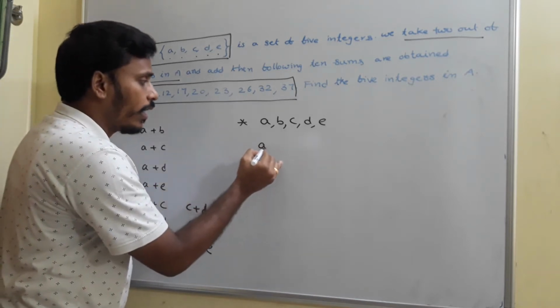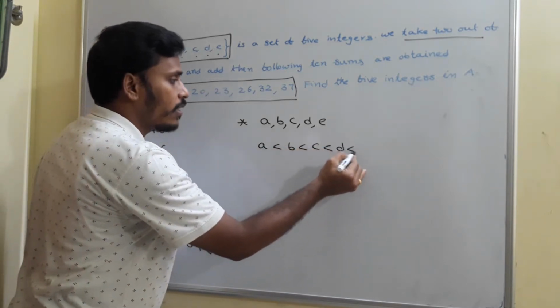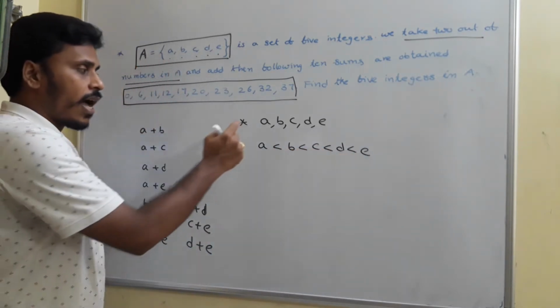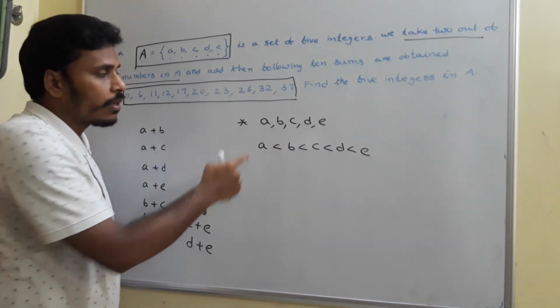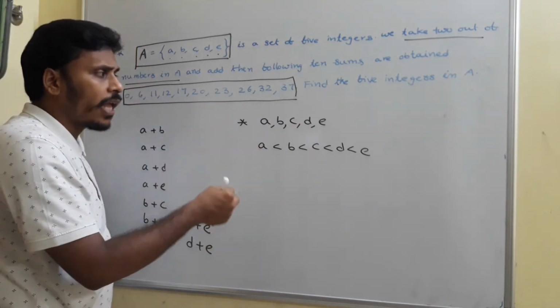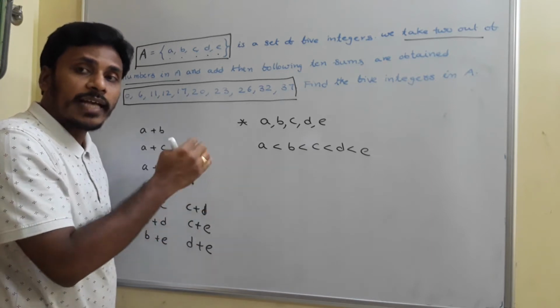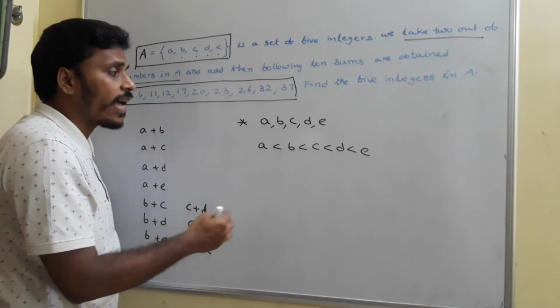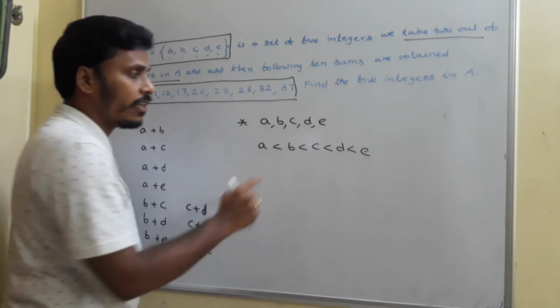Suppose those 5 numbers are in this order: A less than B less than C less than D less than E. I have 5 numbers A, B, C, D, E. For sure there is an order. These 5 numbers are integers, so there is a chance to arrange those 5 numbers in ascending order. So consider that the ascending order is A less than B less than C less than D less than E.